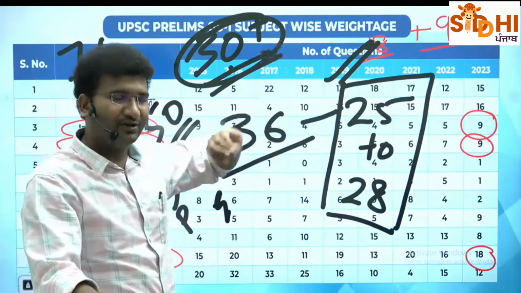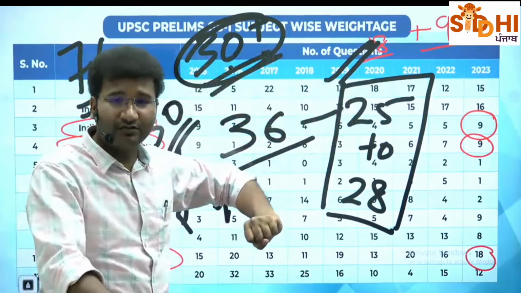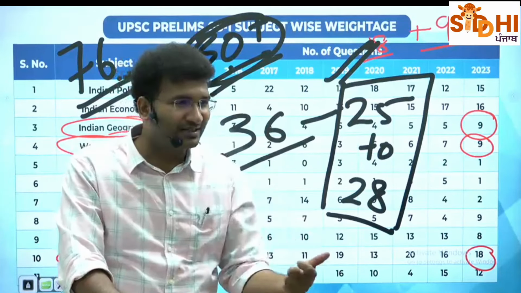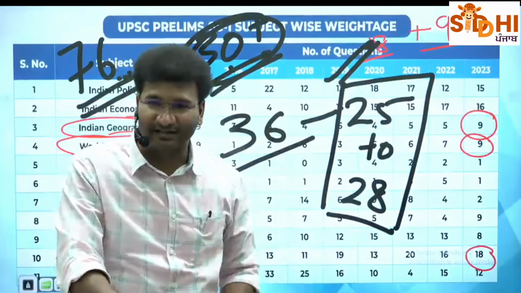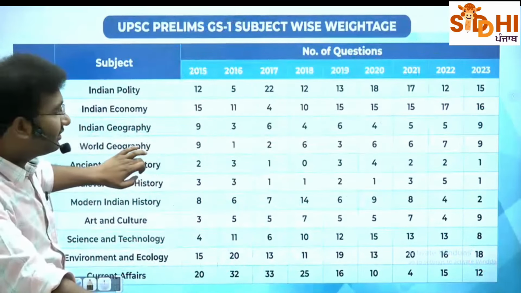So that's why those students who have geography as an optional subject, or those students who are very good with geography, are the ones who are easily making their prelims cut off, clearing the cut off, and then writing their mains. Right? So this should be your agenda.